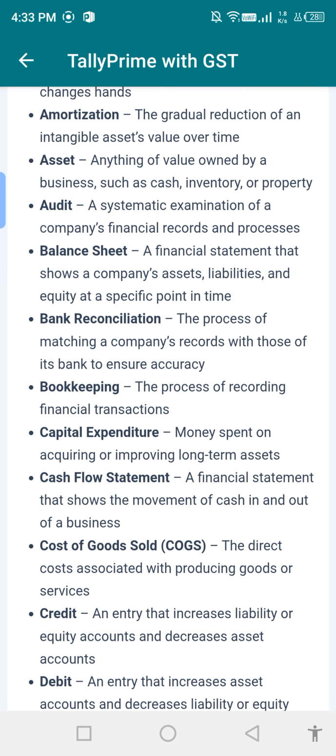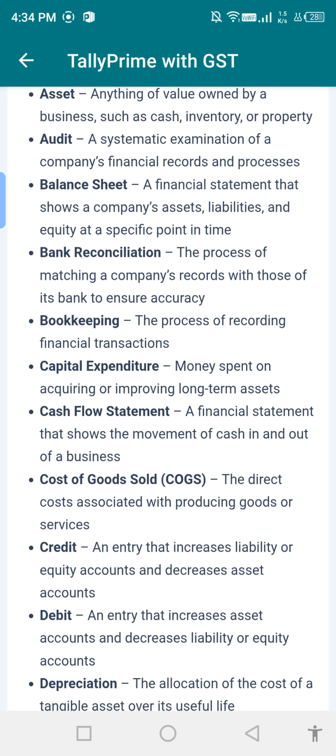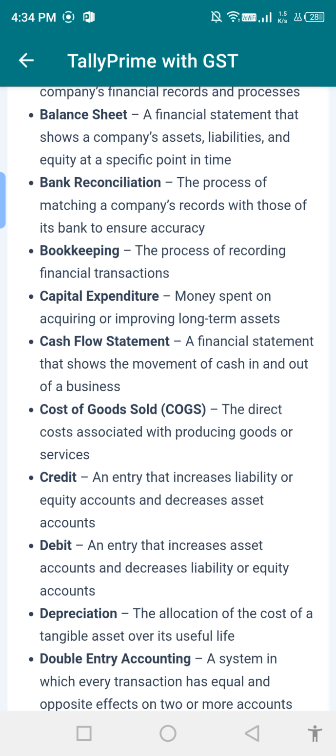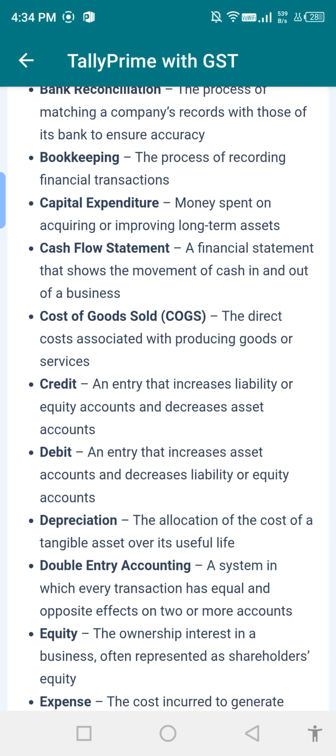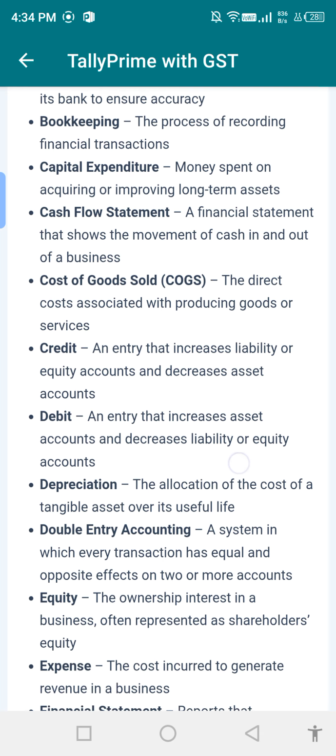Capital expenditure, money spent on long term assets. Cash flow statement, a financial statement. COGS, cost of goods sold, the direct cost of a product and service. Credit increases liability accounts and decreases asset accounts. Debit increases asset accounts and decreases liability accounts.